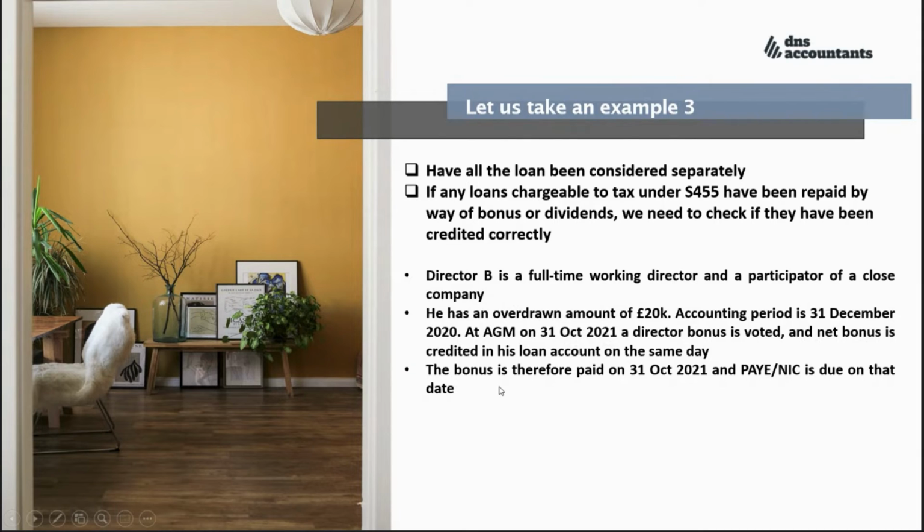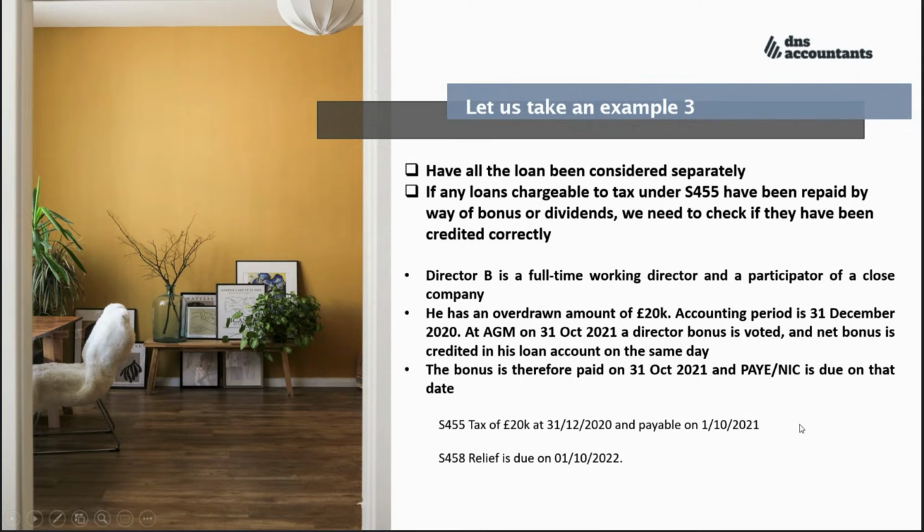So the bonus is paid on 31st October 2021, and the PAYE and NIC are due on the same day. With this example, we can say the Section 455 tax on the 20K overdrawn balance at 31st December 2020 is repaid on 31st October 2021.